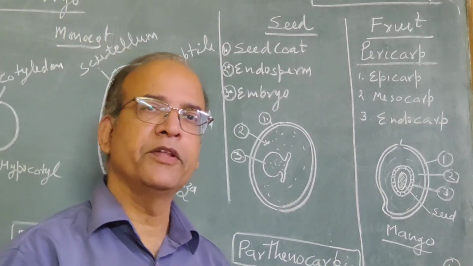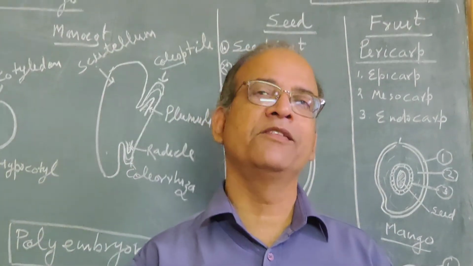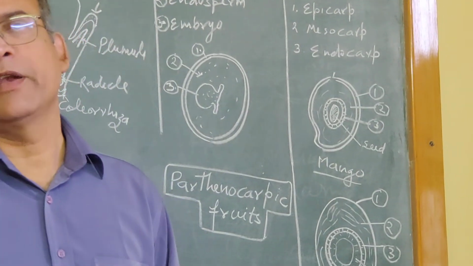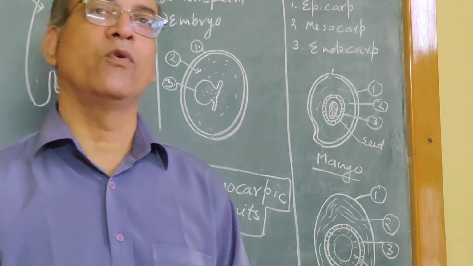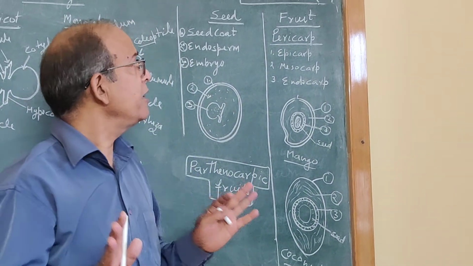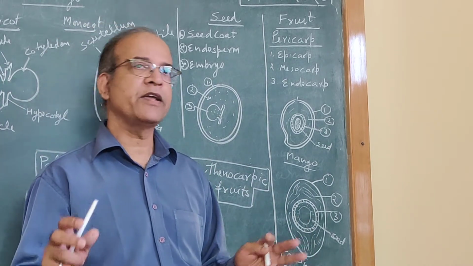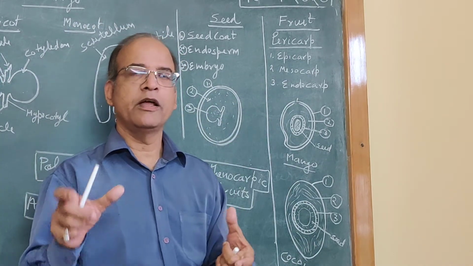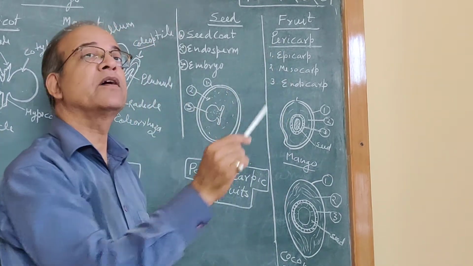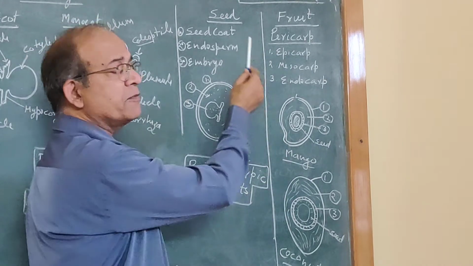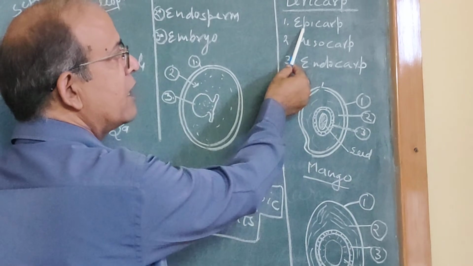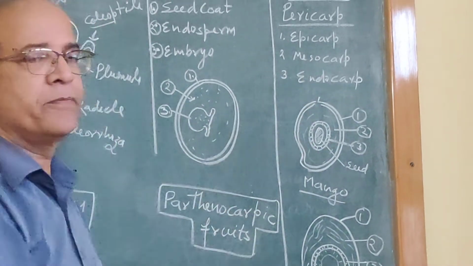After fertilization, ovary grows in size and it develops into a fruit. So we can define a fruit as ripened ovary. A mature ovary is called a fruit. A typical fruit has a wall, and that fruit wall is called pericarp. Pericarp, the fruit wall, is differentiable into epicarp, mesocarp, endocarp.